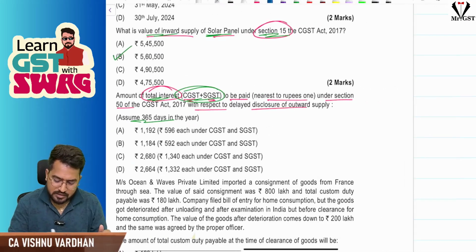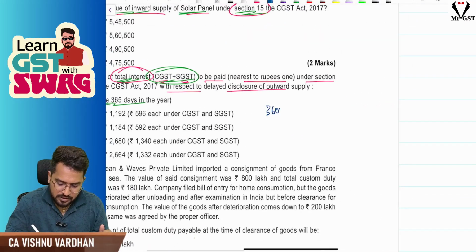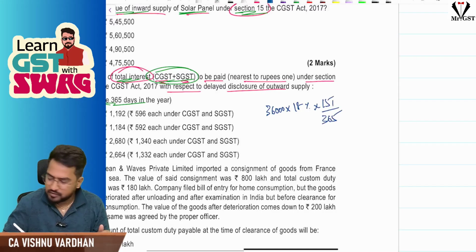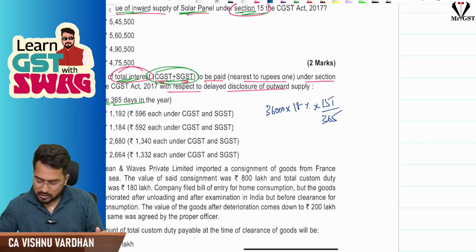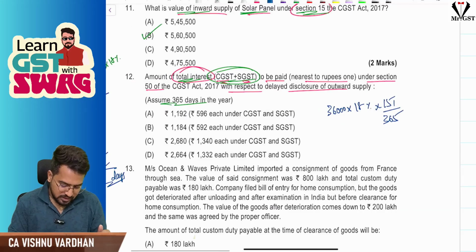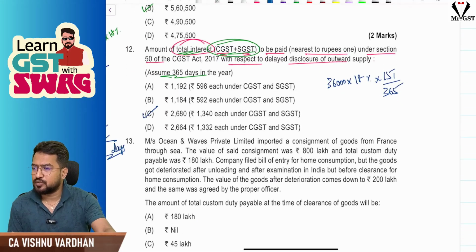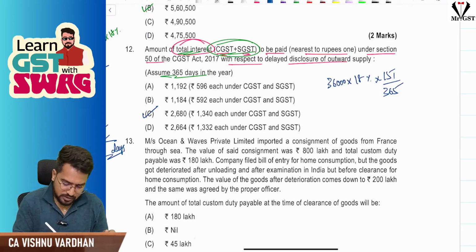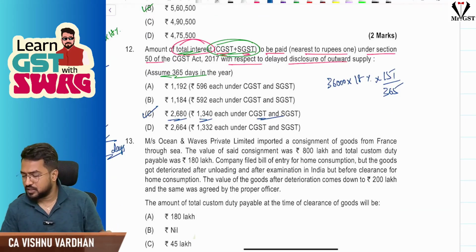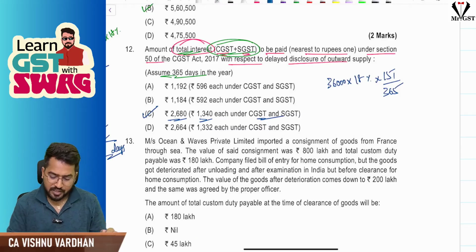So the answer is 36,000 into 18% into 151 divided by 365. So it is 2680, and 1340 each. So this is the answer. Hope it is clear for you. Okay, fine. Next.